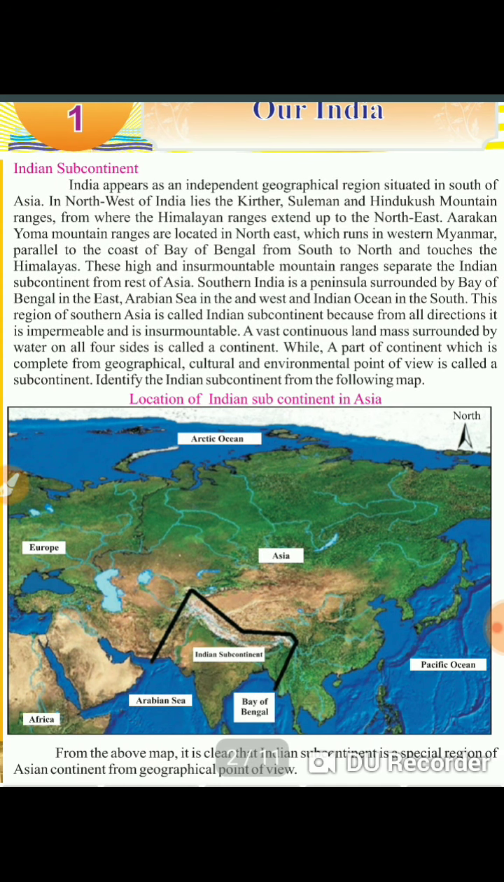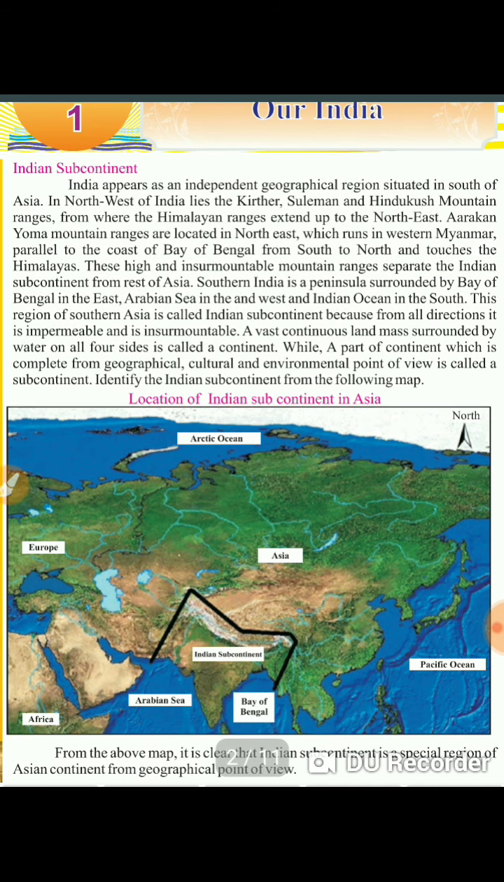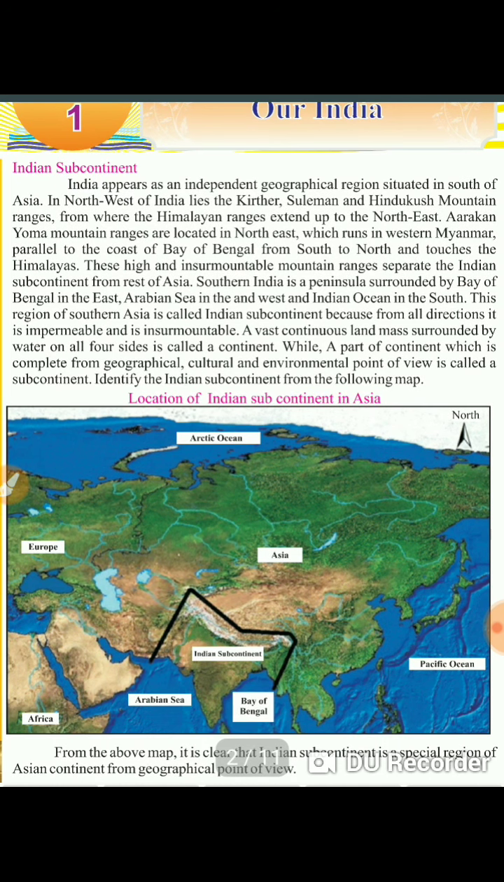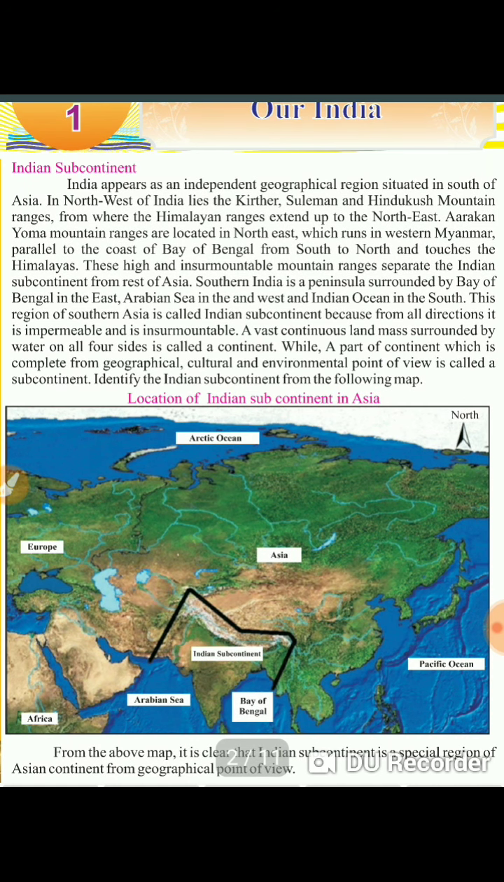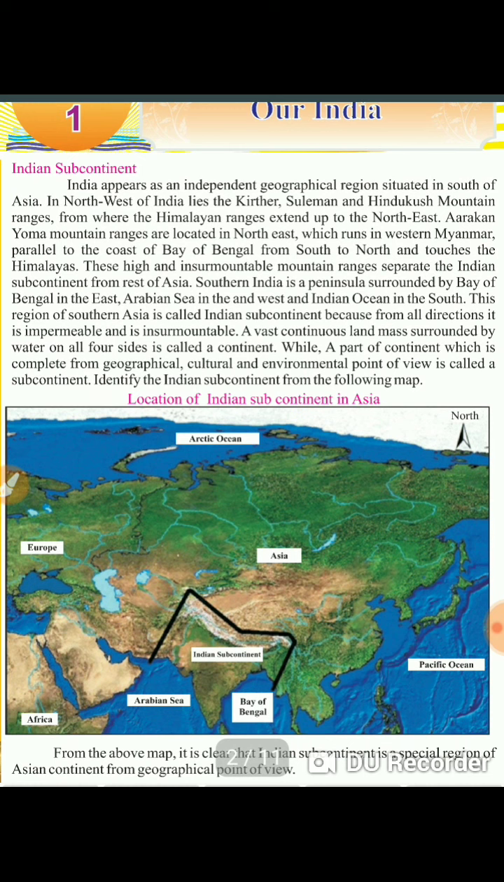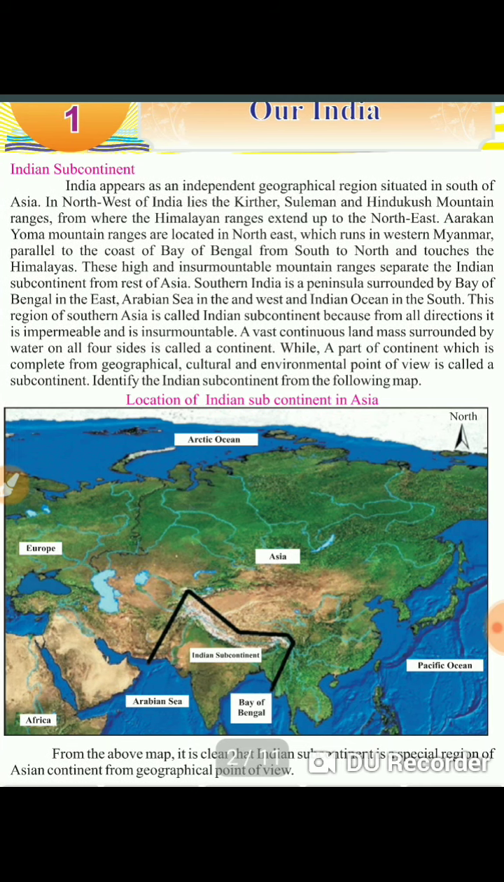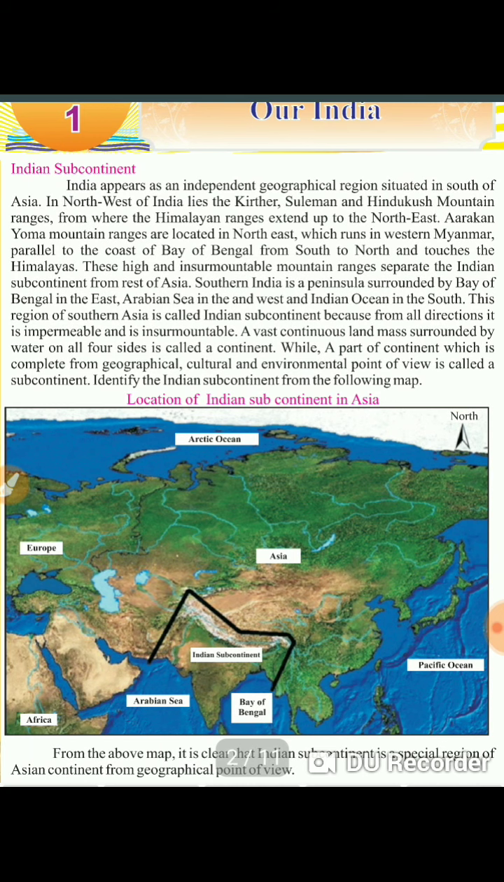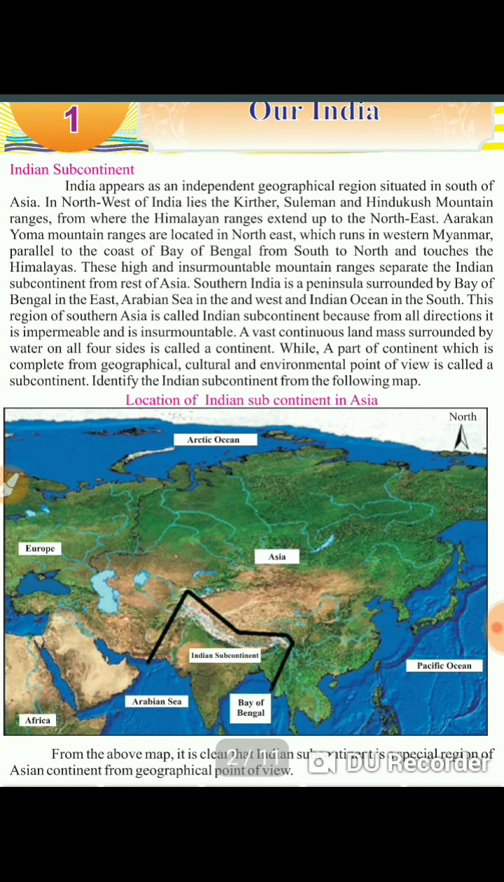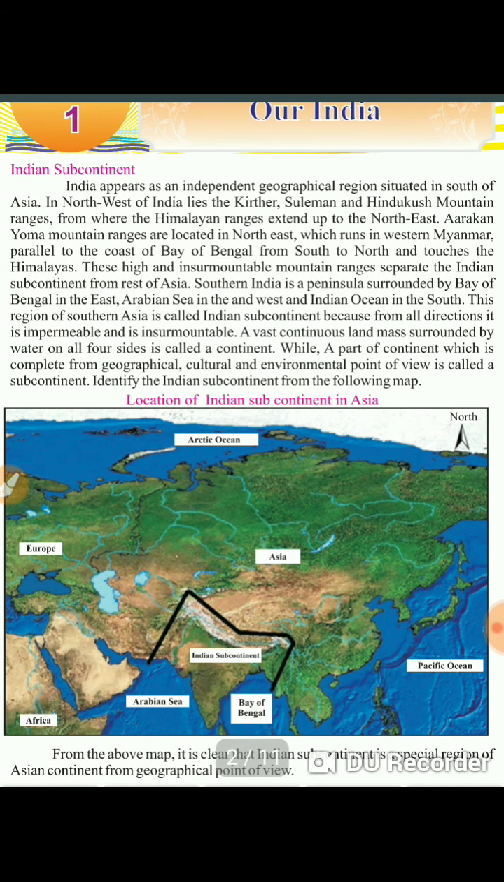If we are talking about the Indian peninsula, on one side it is the Arabian Sea, on another side it is the Bay of Bengal, and below India it is the Indian Ocean. This region of South Asia is called the Indian subcontinent because from all directions it is insurmountable. A vast continuous landmass surrounded by water on all four sides is called a continent. See, here the definition of continent is given: the vast landmass which is surrounded with water on four sides is known as a continent.